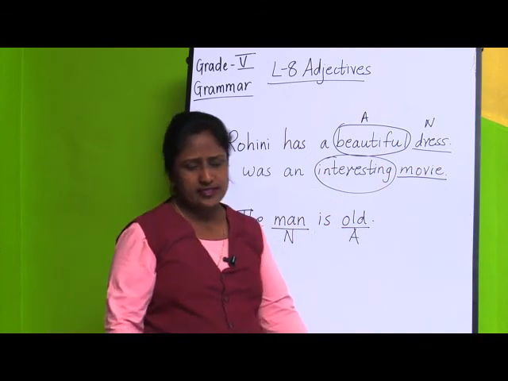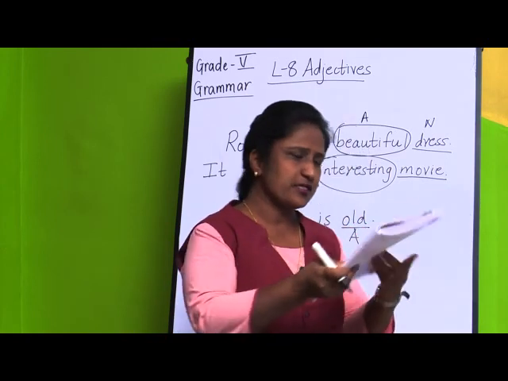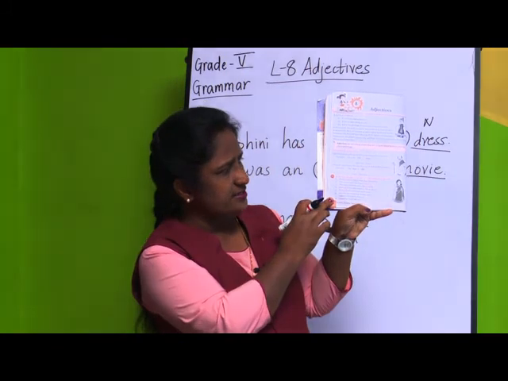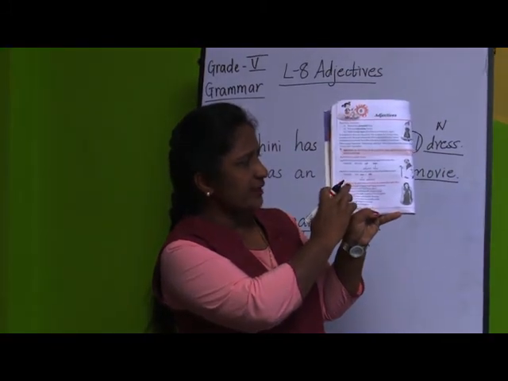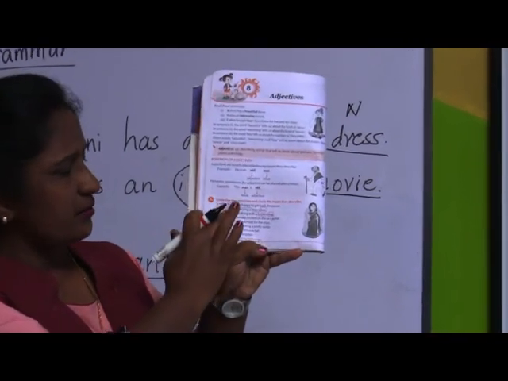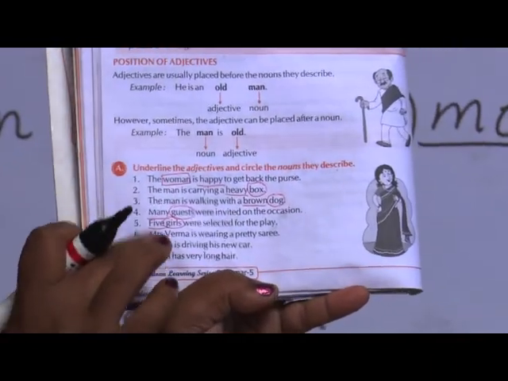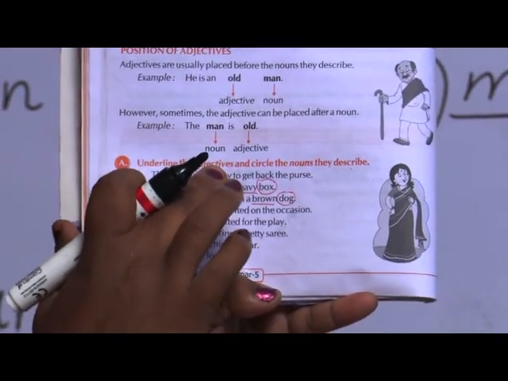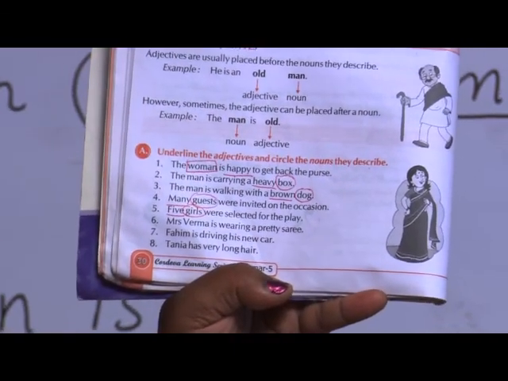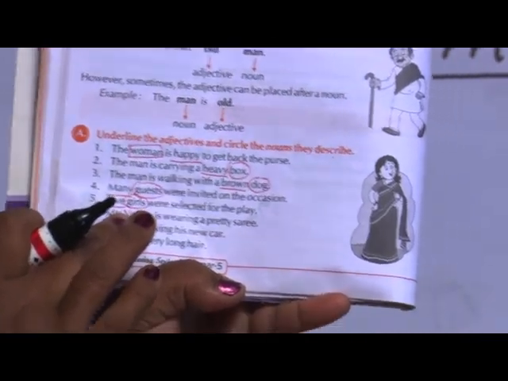Now, if you see in your workbook exercise A, this is your workbook exercise A. It is told to underline the adjectives and circle the nouns they describe. Here some of the sentences are given. We will do 2 or 3 sentences. You are going to underline the adjective and circle the nouns they describe.